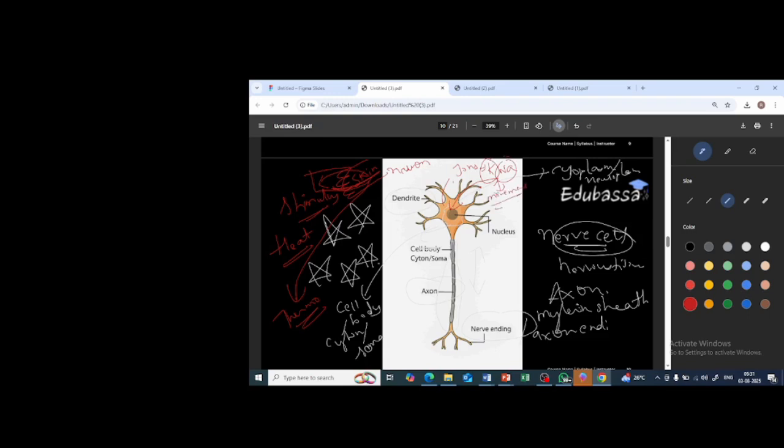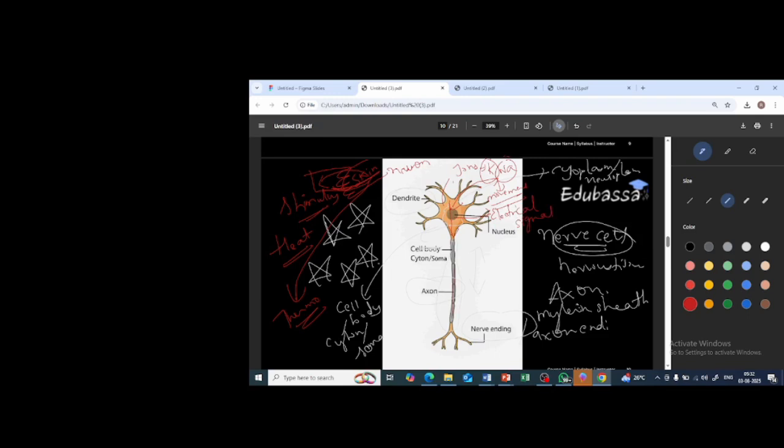They will undergo some sort of movement. So when the ions move, what happens? Electricity is generated. The electrical signal will be generated. Now this electrical signal will pass through this axon.